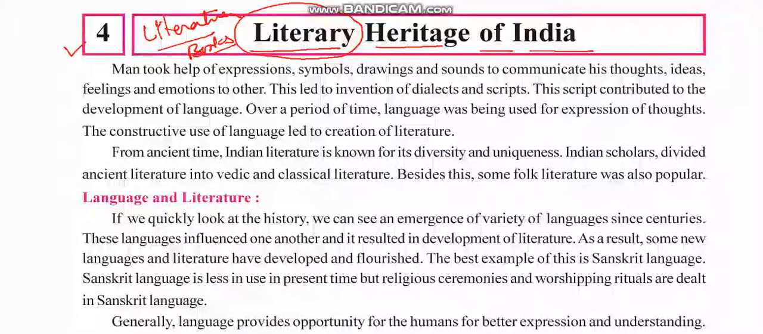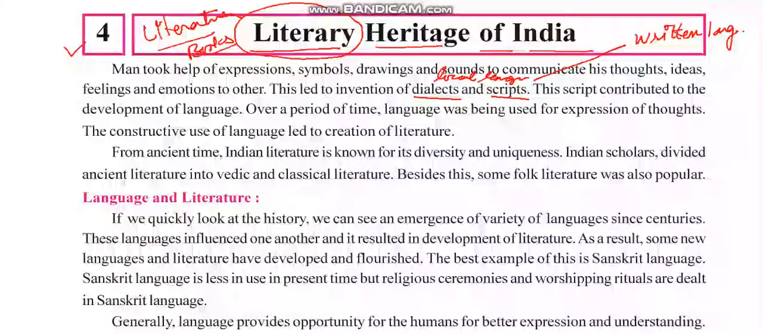So let us start. Man took help of expressions, symbols, drawings and sound to communicate his thoughts, ideas, feelings and emotions to others. This led to invention of dialect. Now what does dialect mean? Dialect means local language. So due to this, dialect started. And scripts. Scripts means written language. Script is the written form of language.